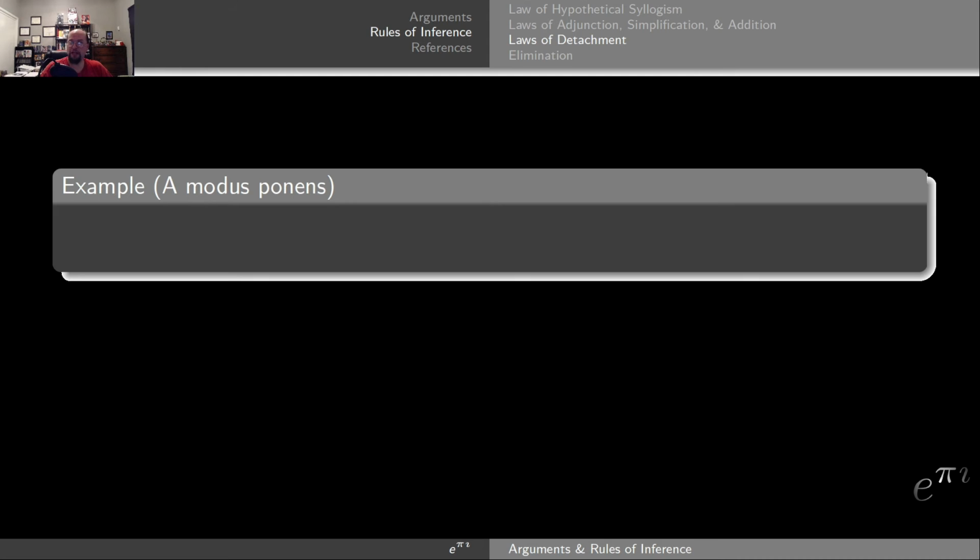Now let's give a couple examples of a modus ponens argument. First, let's actually do that traffic light example that I gave earlier and show that it is indeed a valid argument. The first premise was, the traffic light is red. This is my P statement, my triggering statement.